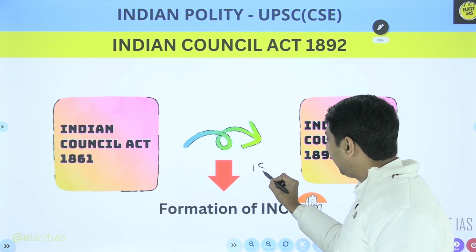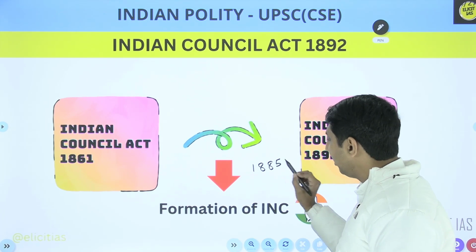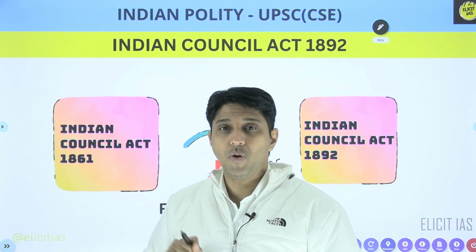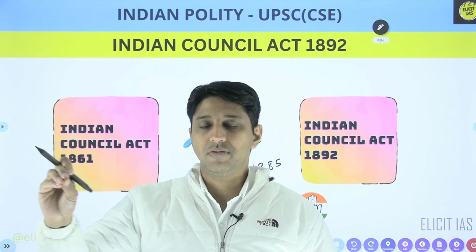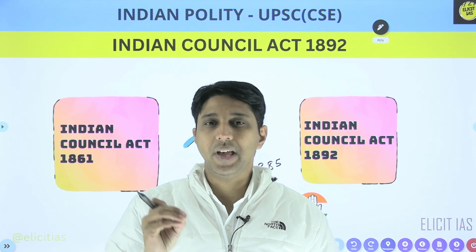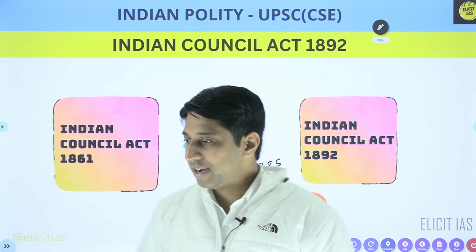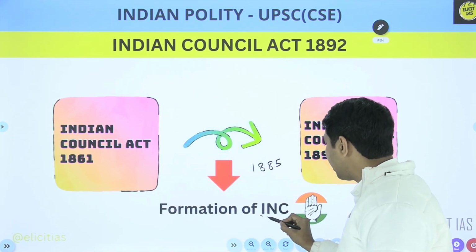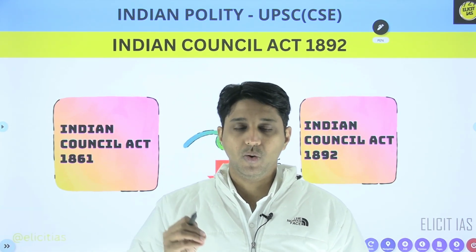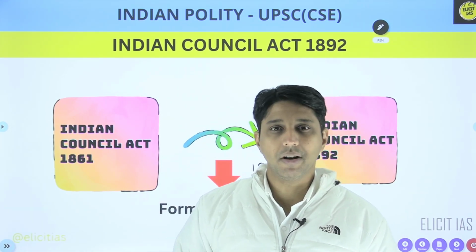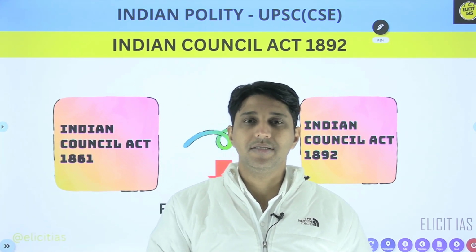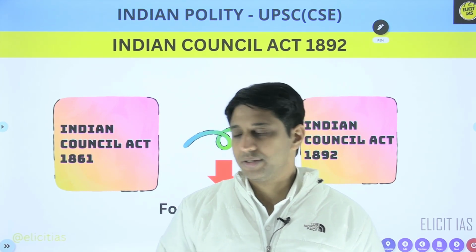So in 1885 what happened? The Indian National Congress forms. Before that, the political leaders were divided, so there was no common platform. One good thing happened for India, and what was that? The formation of the Indian National Congress. Now the political leaders come on one single platform and they can demand, and this time the Britishers have to listen to the INC, that is the Indian National Congress.